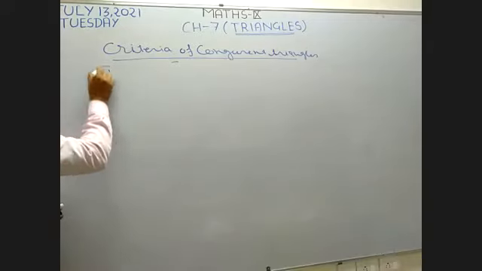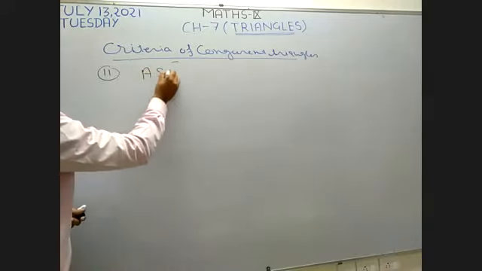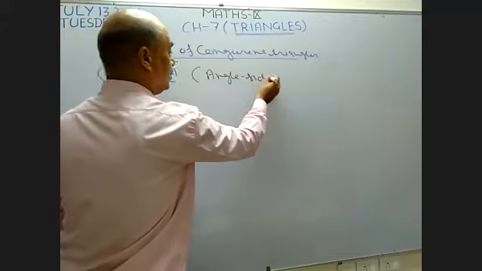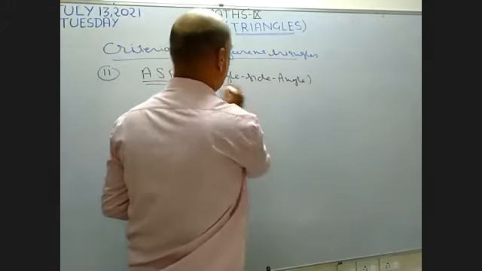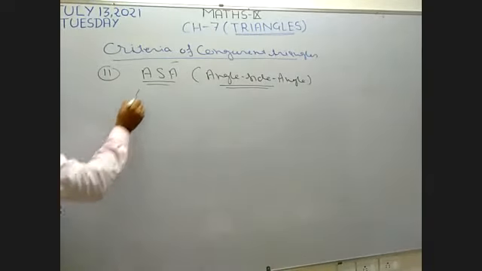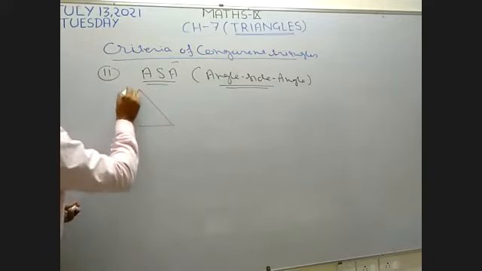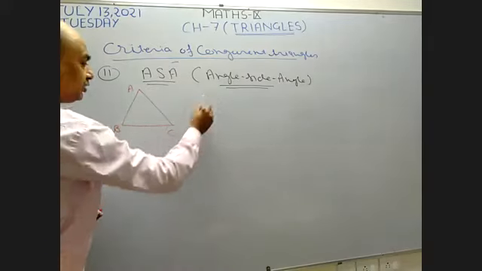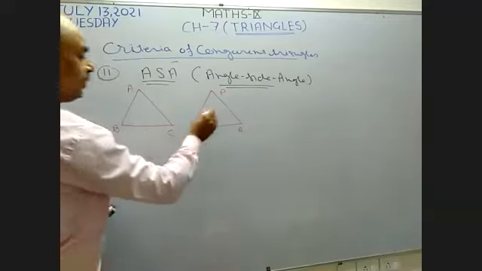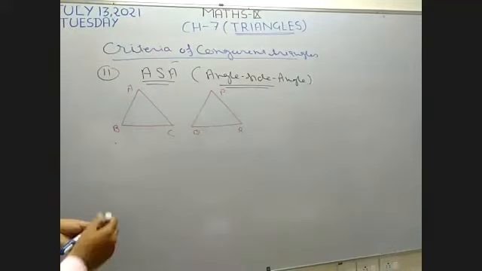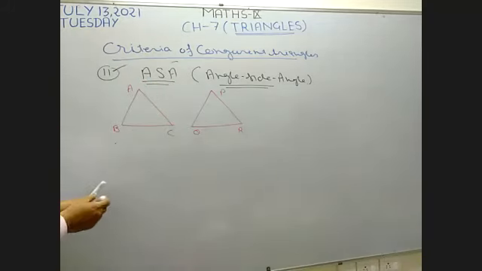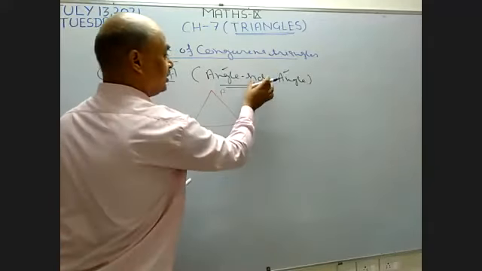Now I want to explain the second criteria. What is the second criteria? ASA. What is the meaning of ASA? Angle, side, angle. By using this criteria, I want to make two triangles congruent. Now, suppose this is the first triangle ABC, and this one is the other triangle PQR. Now I want to make these two triangles congruent by using the second criteria, angle, side, angle.